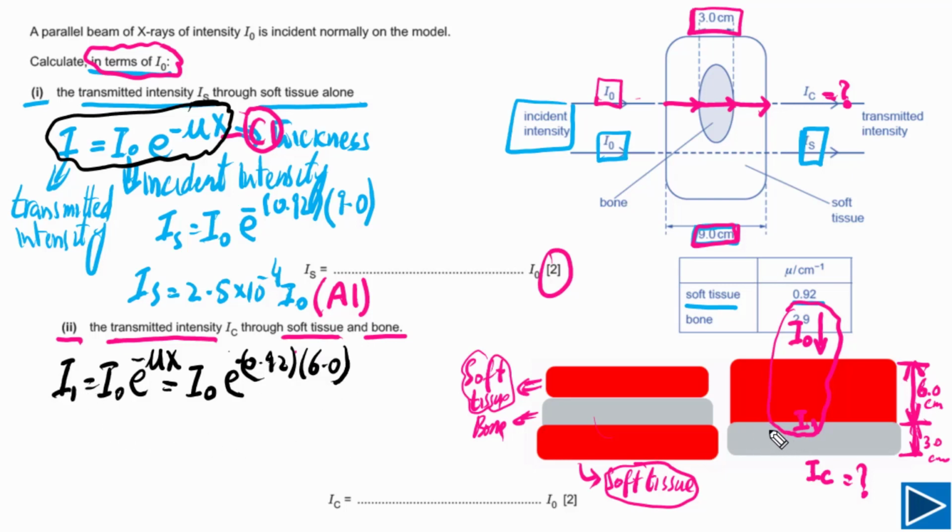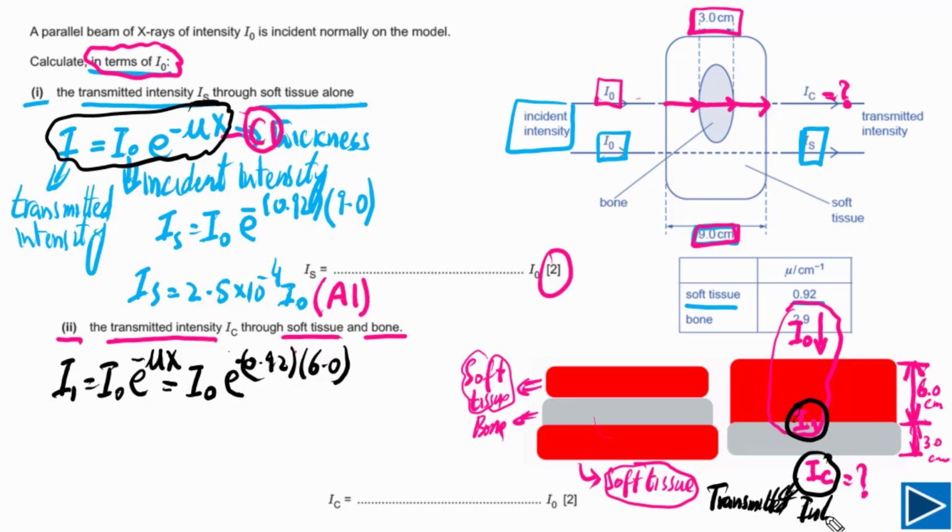But again, now we need to use the linear attenuation equation for this I1 and for IC. But now here, this is a little bit tricky one. IC now, this is the transmitted intensity.